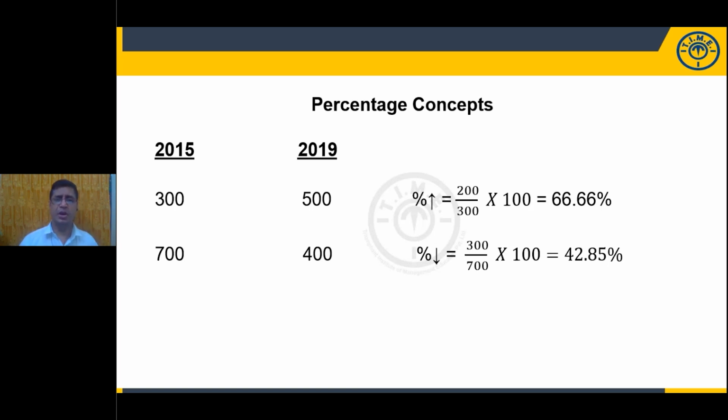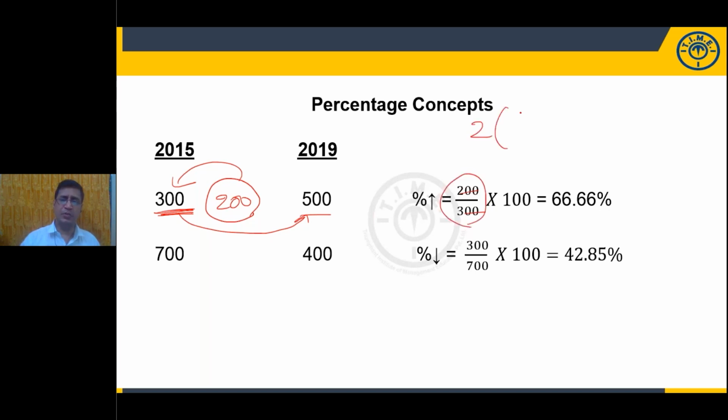That means percentage change. My dear students, percentage change means difference by initial value. If you observe this one, the value from 2015 to 19 increased by 200. 200 increase upon 300, so this is the initial value. So 200 by 300 into 100, zeros cancel, results in 2 by 3. 1/3 means 33.33, and 2 times of it is 66.66. You need to memorize the percentage values of the reciprocals.